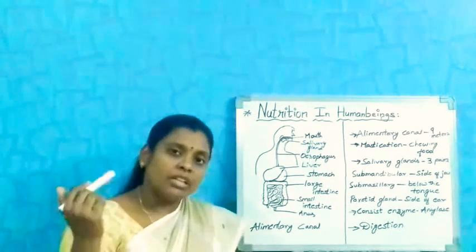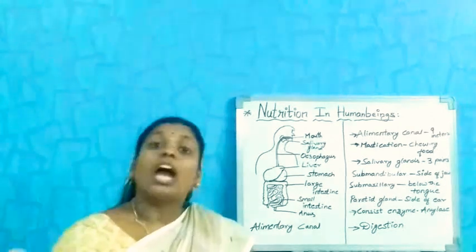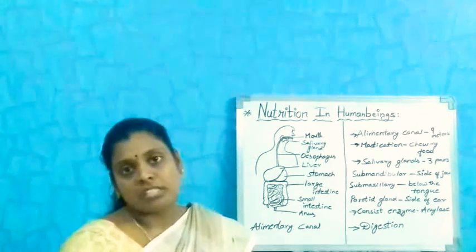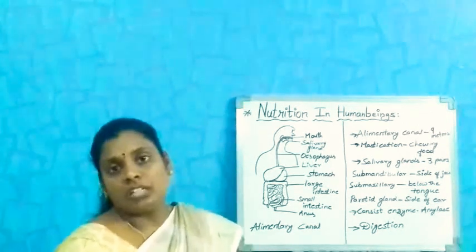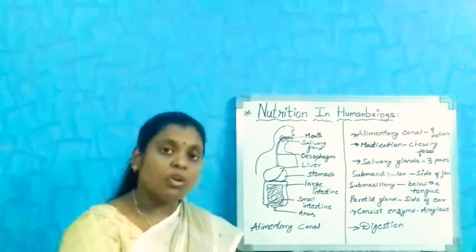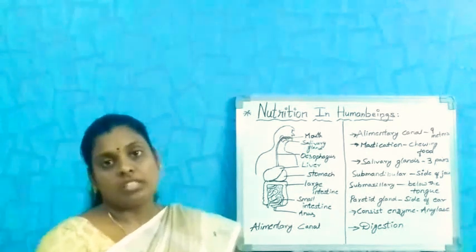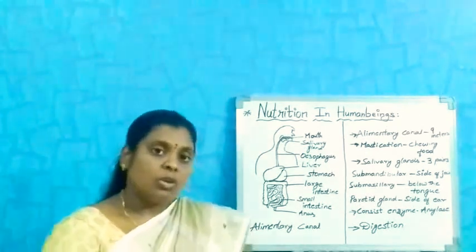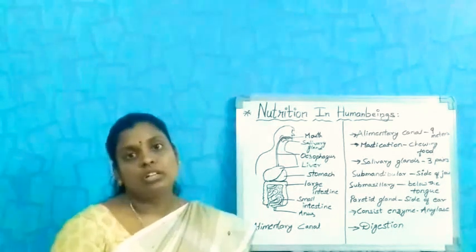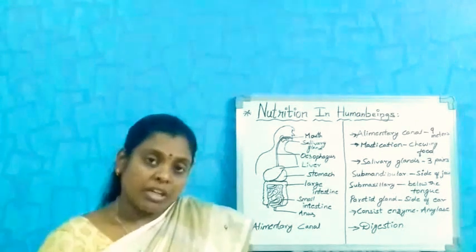So the brain takes that information from the taste buds and sends it to the respective places to produce their enzymes or juices. You can learn about these in chapter 7. But now, how the passage of food from the mouth through the alimentary canal takes place.